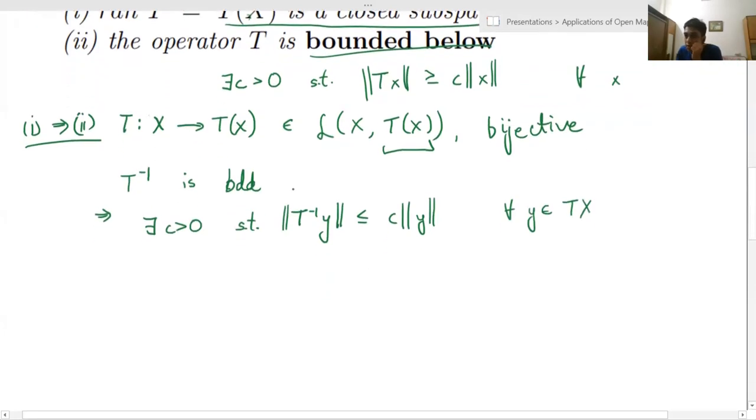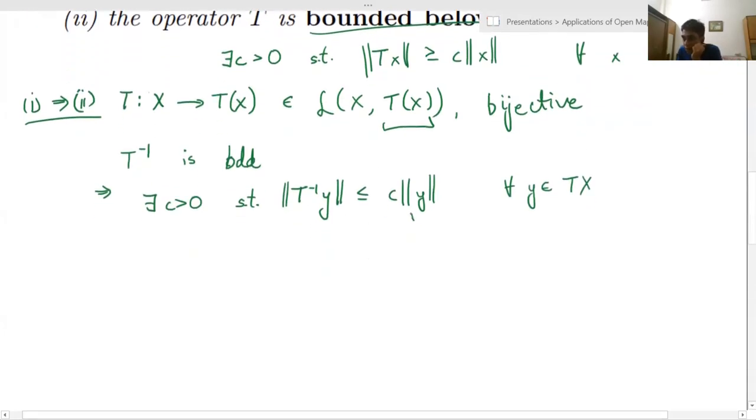Yeah. So now y is just equal to T applied to T inverse y. So this is just equal to C multiplied by T inverse y. And since T inverse is a bijective map, in particular a surjective map, T inverse y is just any arbitrary element of X. So I can substitute x here for a generic element x of capital X. And notice that this becomes exactly the condition for T being bounded above.